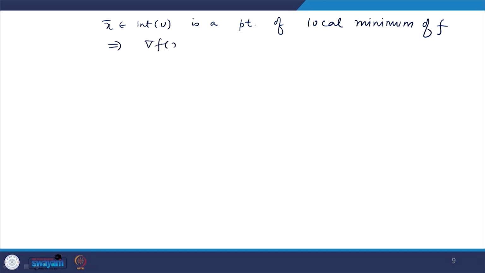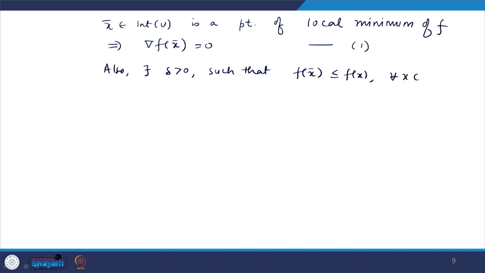Now, it is given to us that x bar, which belongs to the interior of u, is a point of local minimum, okay. So, first of all this implies gradient of f at x bar is equal to 0, condition 1. And also there will exist some delta greater than 0 such that f of x bar is less than or equal to f of x for every x belonging to the delta neighborhood of x bar. This is condition 2.